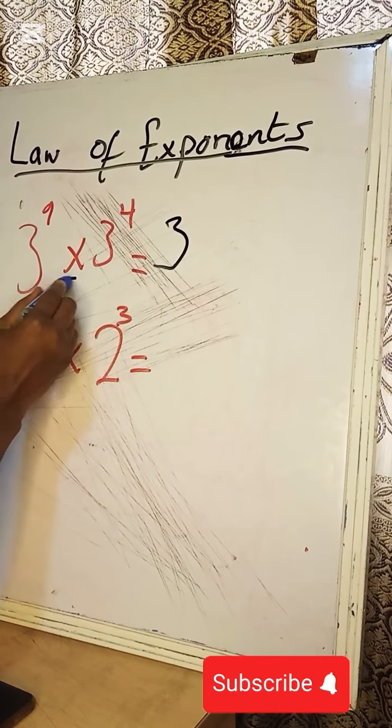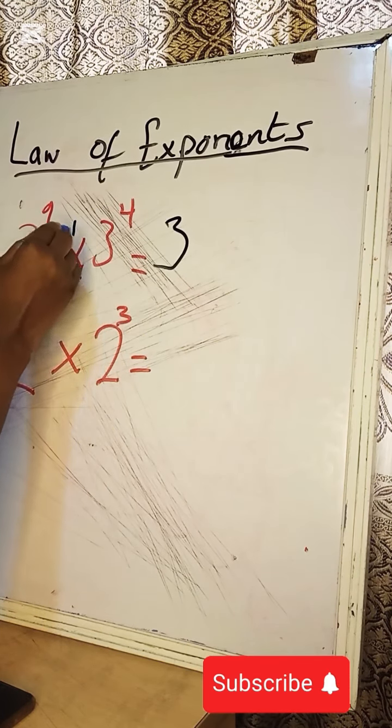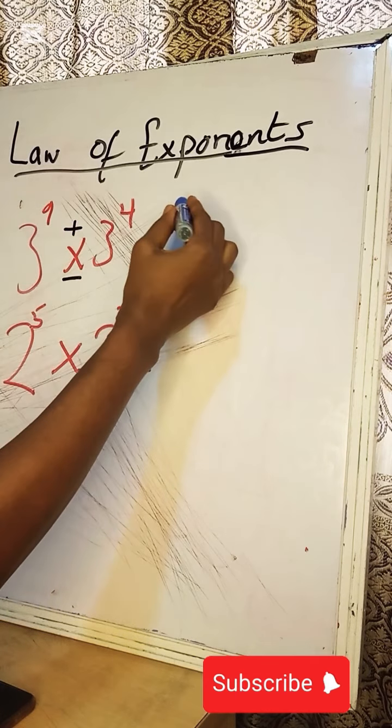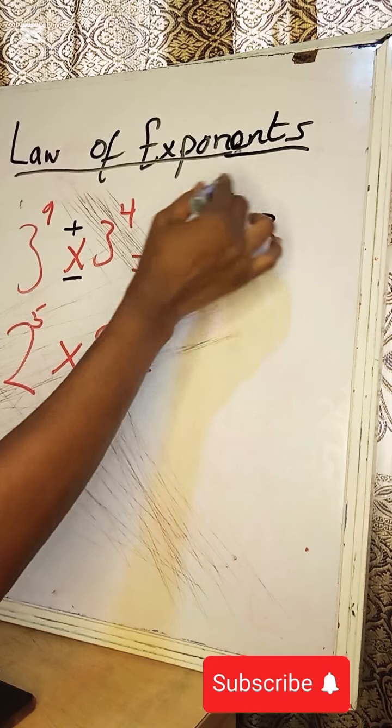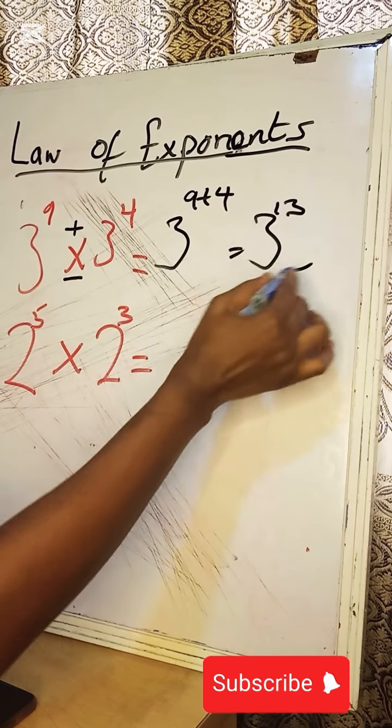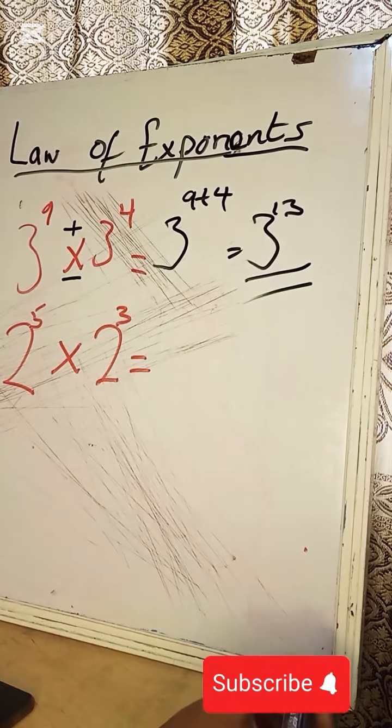The sign yìí is times, ẹ change ẹ̀ sí plus. Ṣóyé, so máa wá jẹ́ 9 plus 4 is equal to 3 whole number 9 plus 4, that's 13. That's the answer. That's the law of exponents.